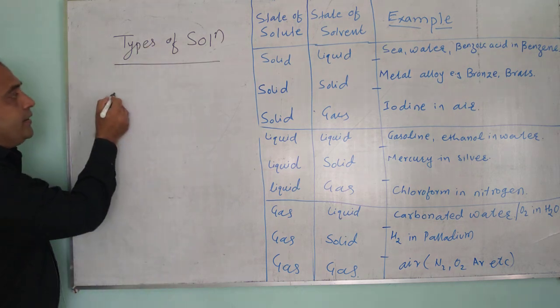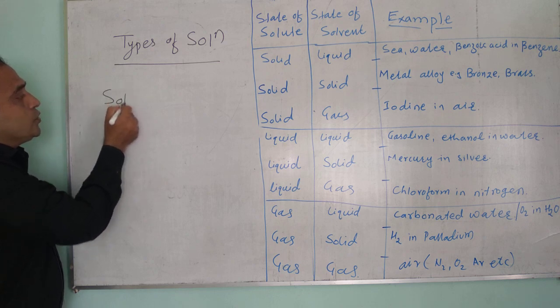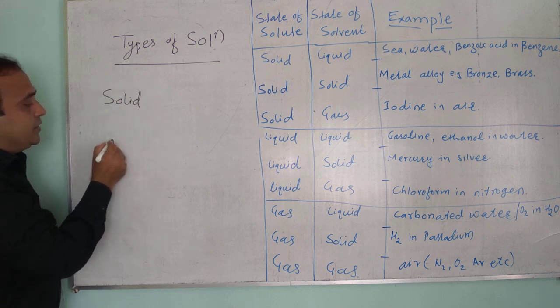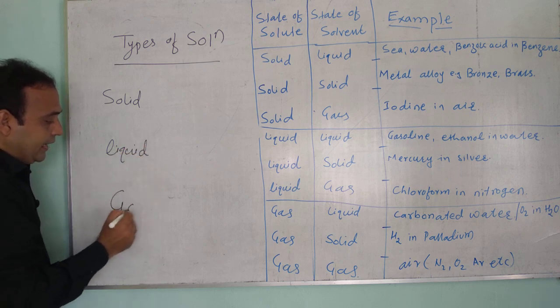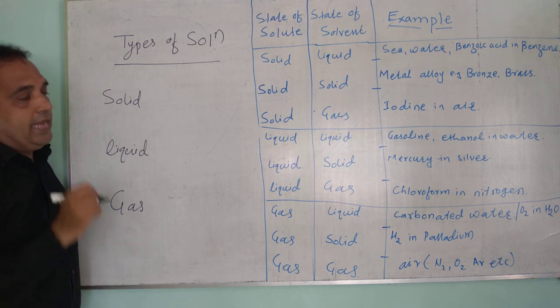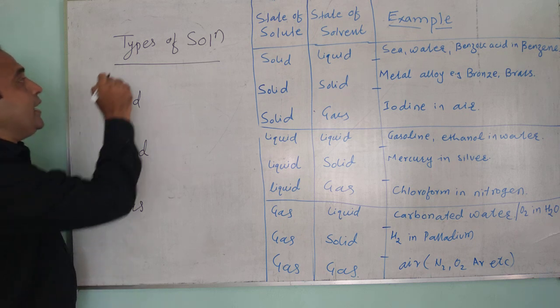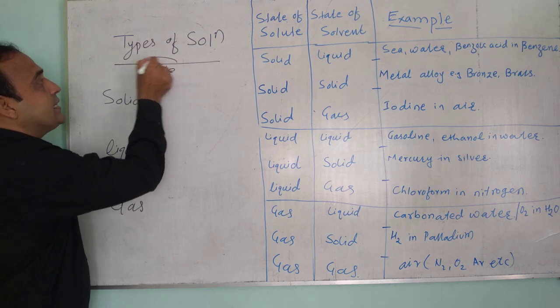We have three states of matter: solid, liquid and gas.